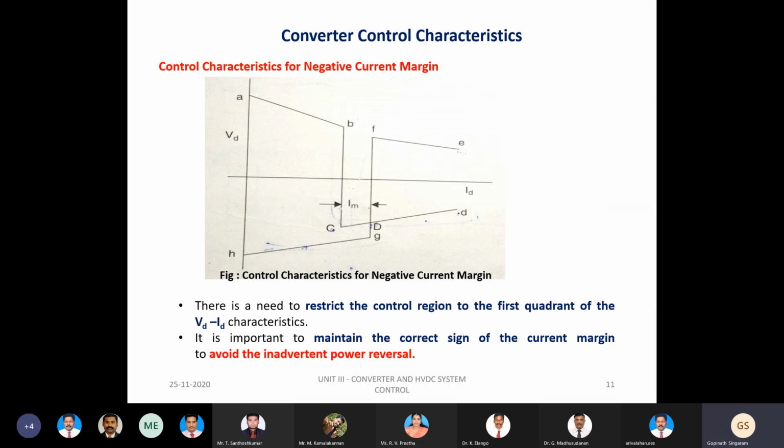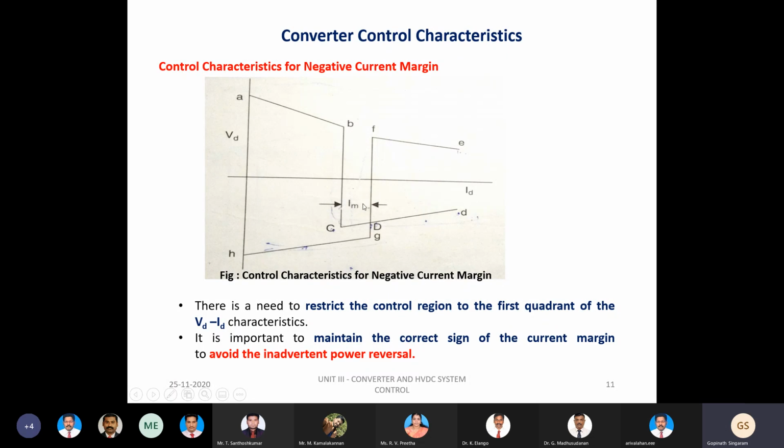Now let us move on to the next characteristic, the control characteristic for negative current margin. As I told, the current reference of the inverter should be kept below the rectifier current value, which we have witnessed previously. But when you look into this control characteristic, we can see the negative current margin.